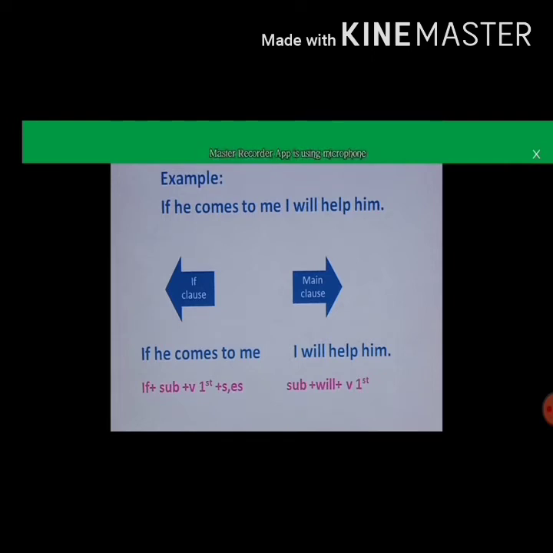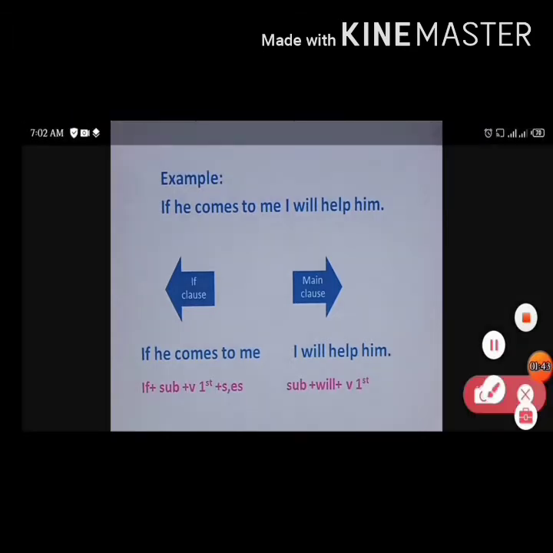So if he comes to me I will help him. If he comes to me, this is the if clause, and I will help him, this is the main clause. In the if clause you will use if plus he comes to me, and in the second clause you will use I will help him. It means that in the first clause you will use if plus subject plus first form of the verb.